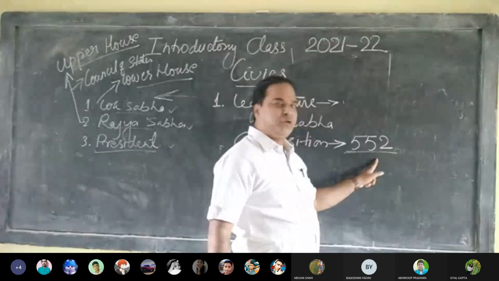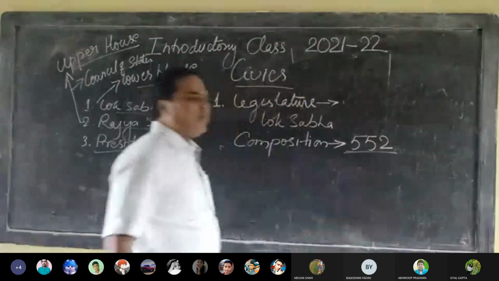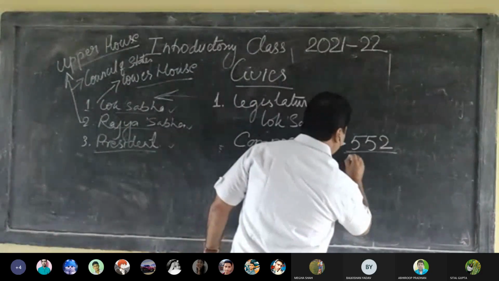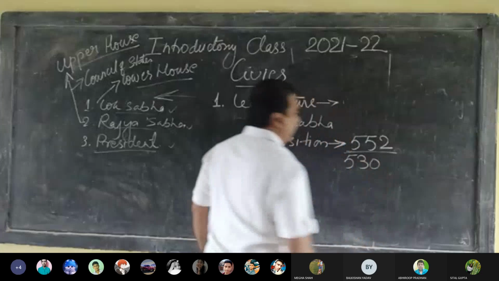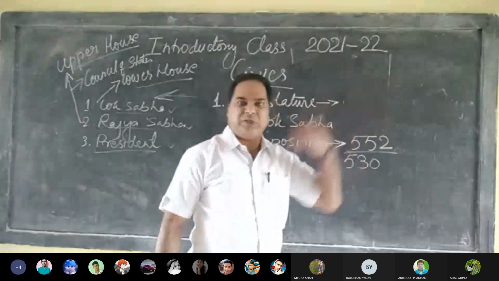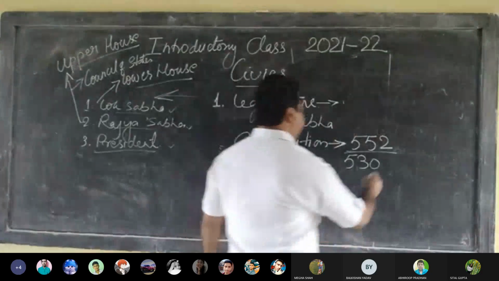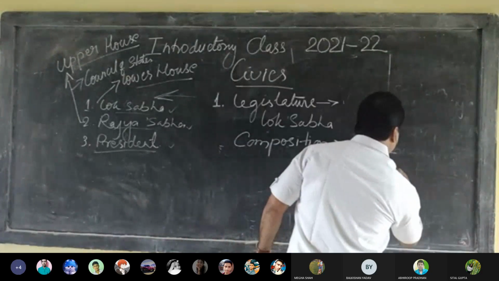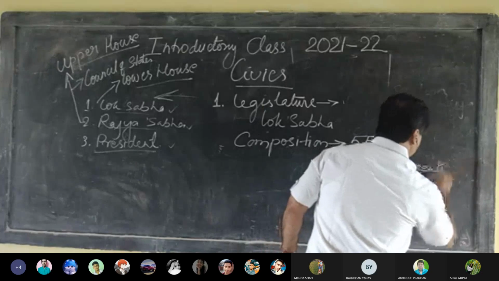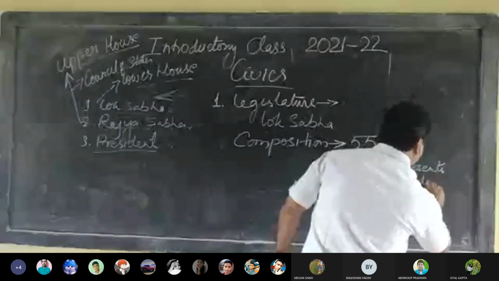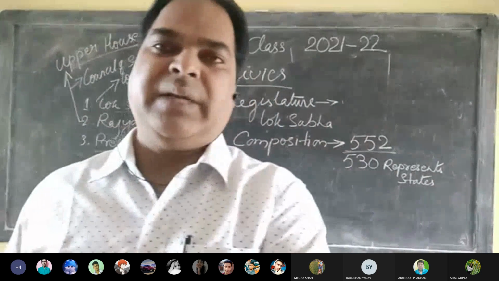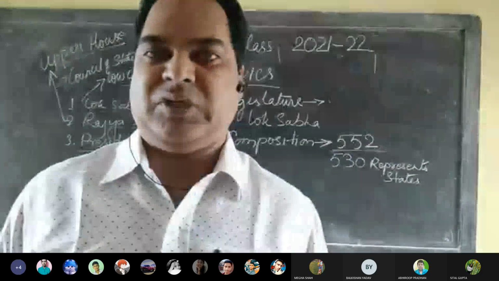Okay, 550. Out of this 552, my dear, 530 members represent the state. 530 members are elected from the state. Just understand.